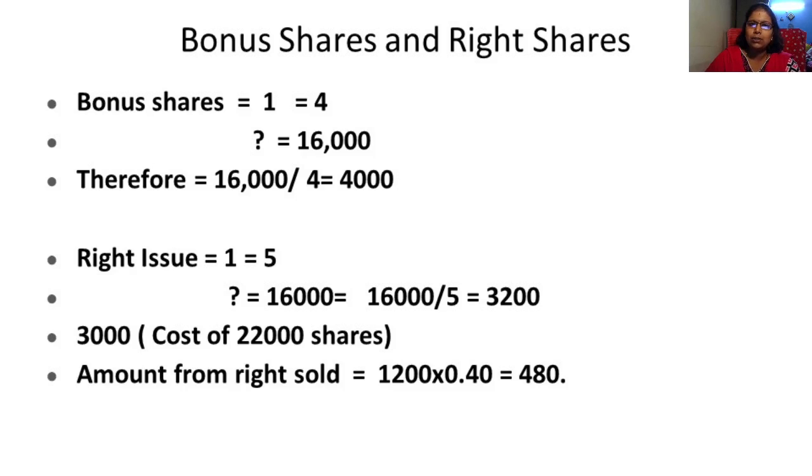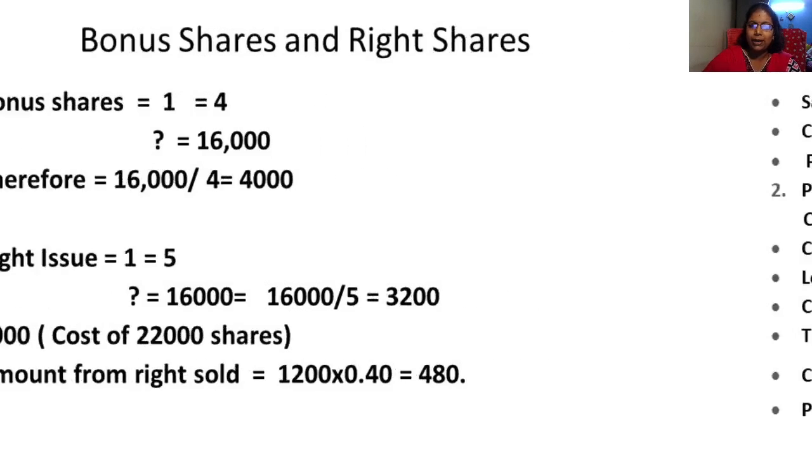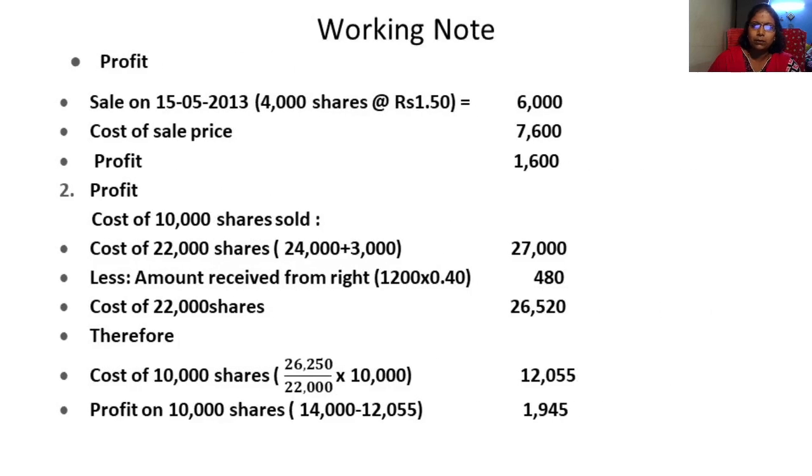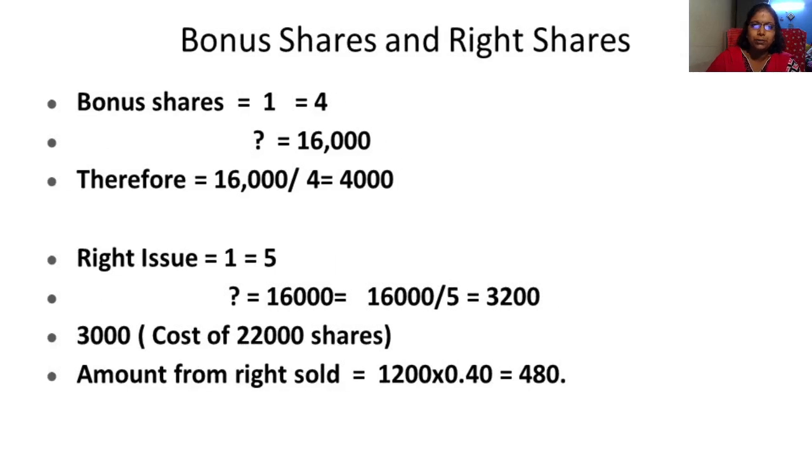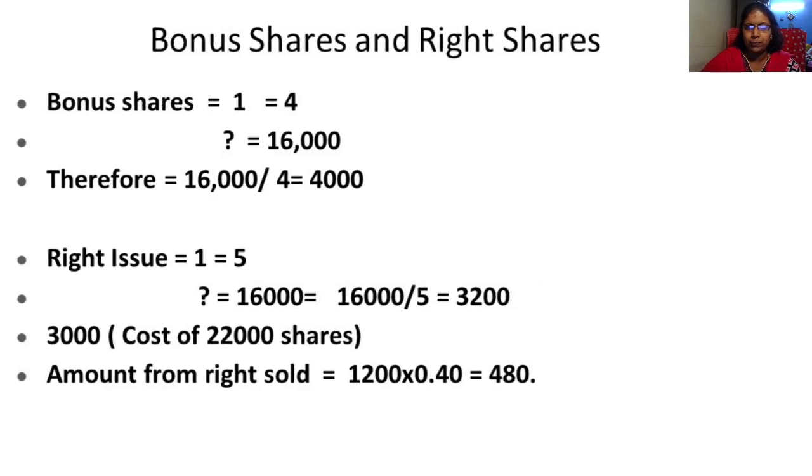So 16,000 cross multiplication, 16,000 into 1 divided by 5, 3,200. Out of cost of 22,000 shares, 3,000 is what you are writing here. And this 1,200 is sold. Okay, 1,200 shares is sold for 40 paisa, that is 480.